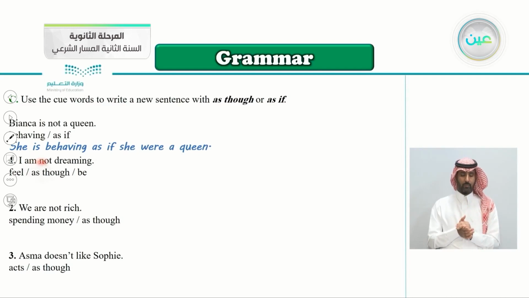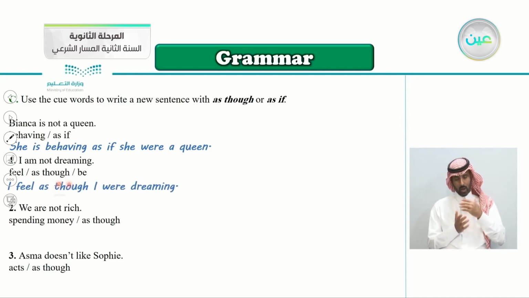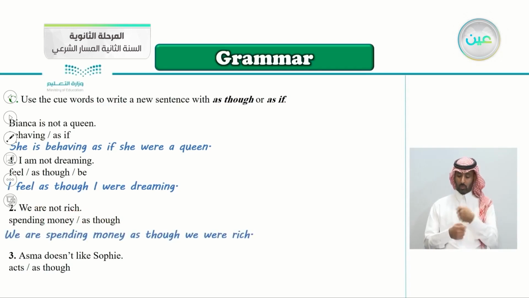So number one, I'm not dreaming. Feel as though be. So the correct answer, very good. I feel as though I were dreaming. So be here is where. I feel as though I were dreaming. Very good. Number two, we are not rich. Spending money as though. We are not rich. This is our reality. We're not rich. Very good. We're spending money as though we were rich. We're spending a lot of money.